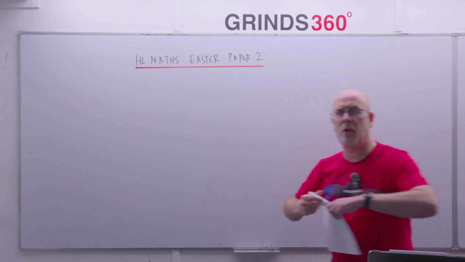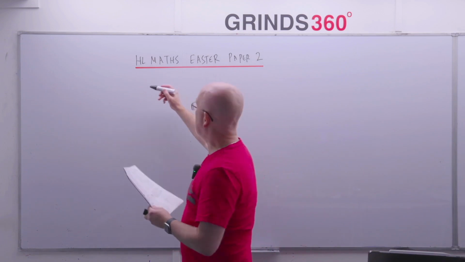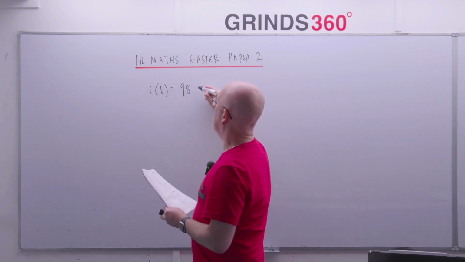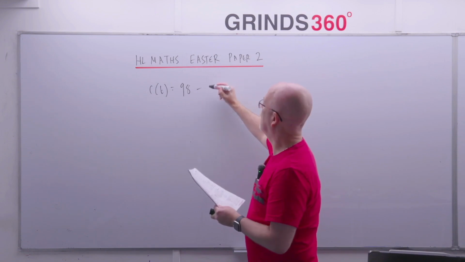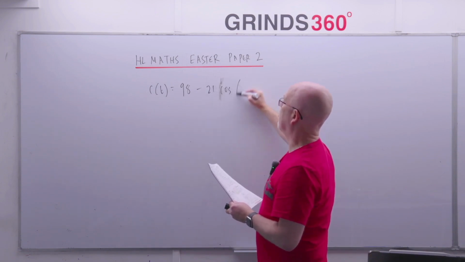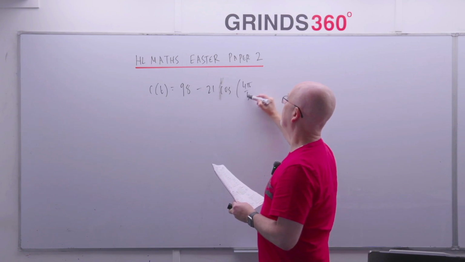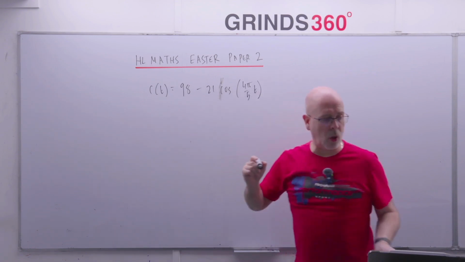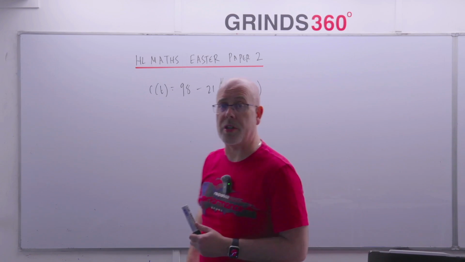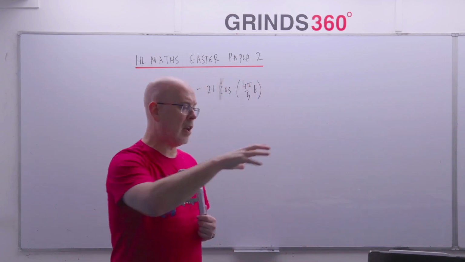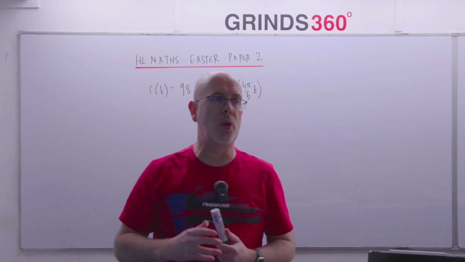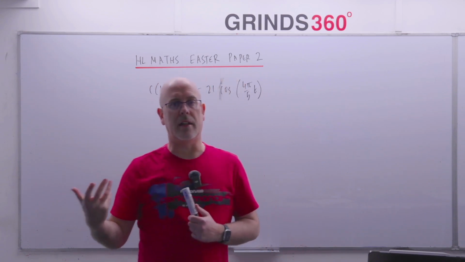What the formula is telling you is that C of t, blood sugar concentration, is given by 98 minus 21 times cosine 4 pi over 5 t, and we're told that this is measured in radians. The reason that's in radians is important, because when you get a long question on trig functions like this, whichever paper it's on, paper 1 or paper 2, he will usually bring in calculus.